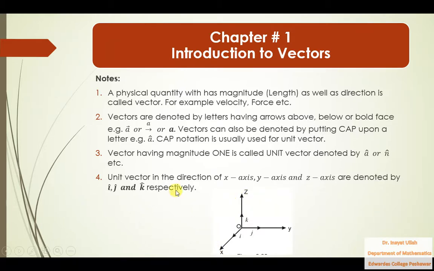Anyways, we have a unit vector in the direction of the x-axis, which is denoted by i, and a unit vector in the direction of the y-axis, which is denoted by j.